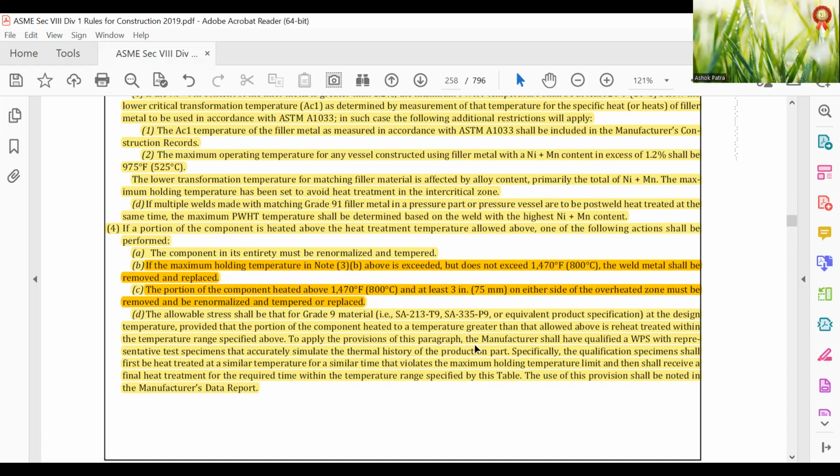To apply the provision of this paragraph, the manufacturer shall have a qualified WPS with representative test specimens that accurately simulate the thermal history of the production part.